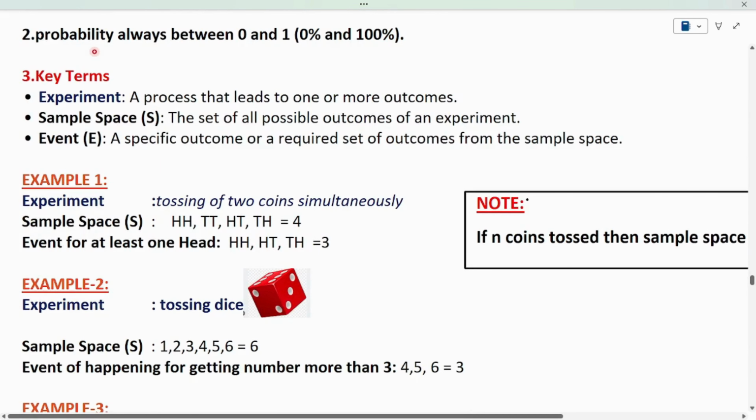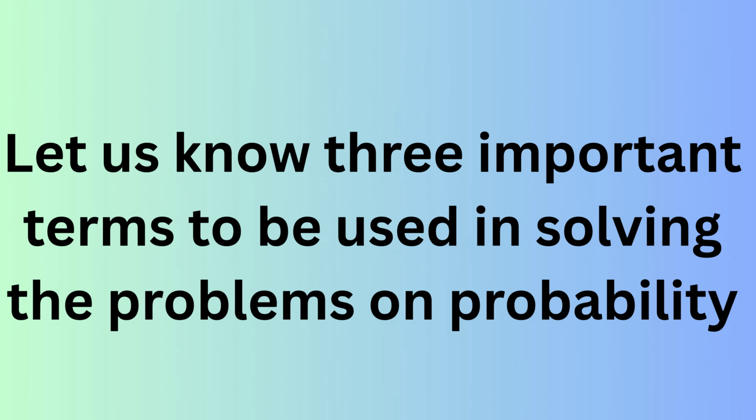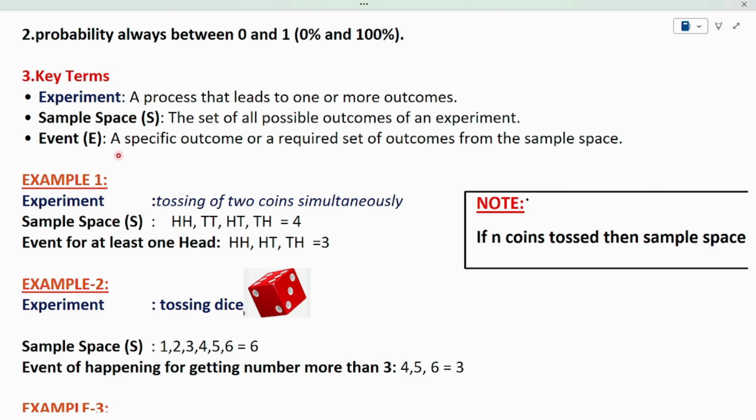See point number 2. The probability is always between 0 and 1, or between 0% and 100%. So what is an experiment? Simply, an experiment is a process that leads to one or more outcomes. The sample space. What is the sample space? The sample space is the set of possible outcomes of an experiment.